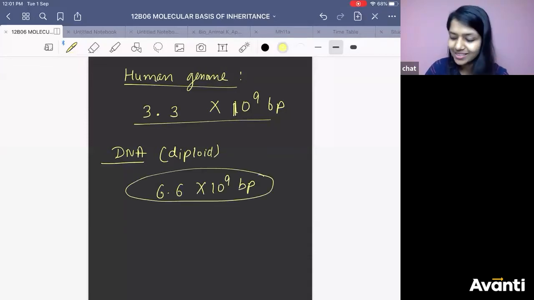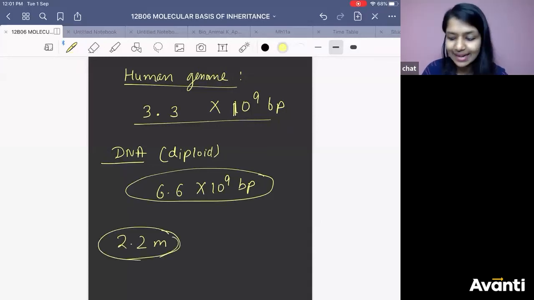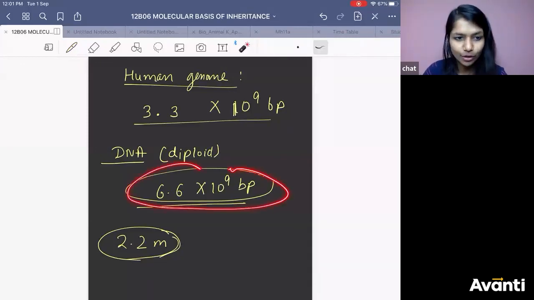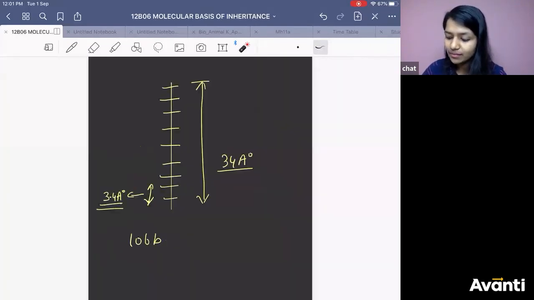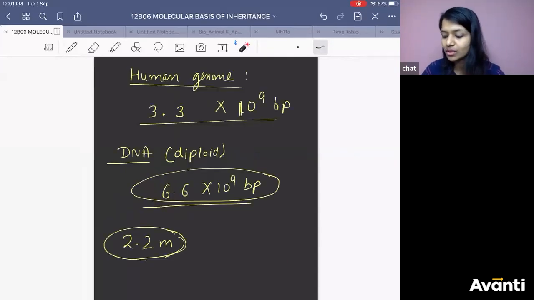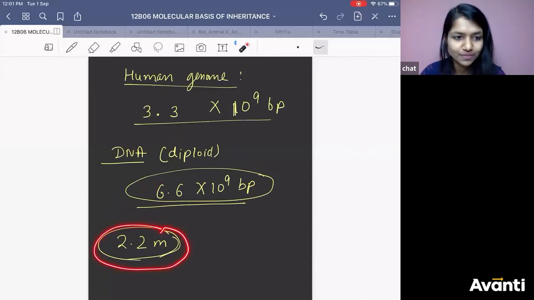So your homework is to find out the length of DNA, which you know the answer is 2.2 meters. Find out how you can get it. Okay? 6.6 into 10 to the power 9 base pairs you get in your DNA. You know the distance between two base pairs is 3.4 angstrom. Find out the total length of DNA, which is 2.2. We can get it just like that.